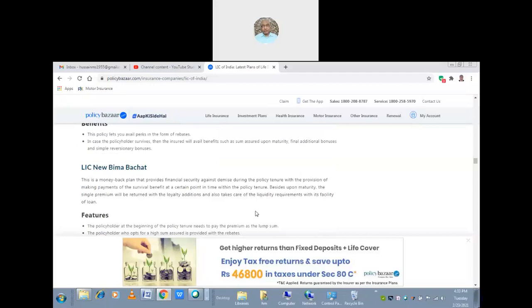Then another policy is LIC New Bima Bachat. That is a Bima Bachat policy. This is a money back plan. This is very good because mostly the money back plan or endowment plan is famous.